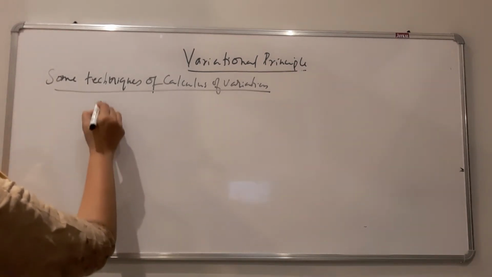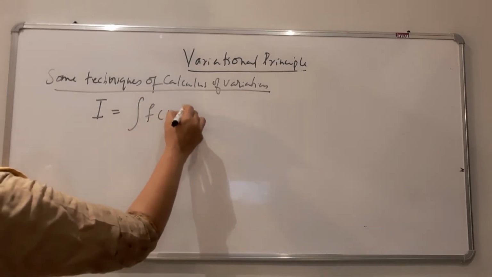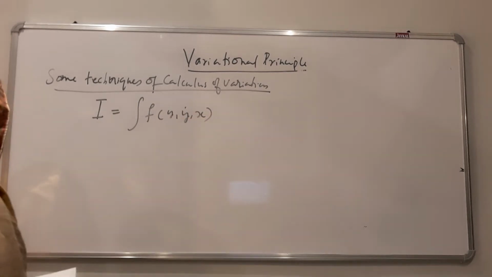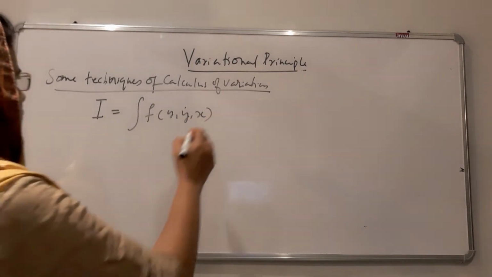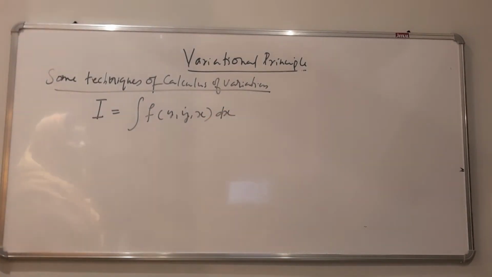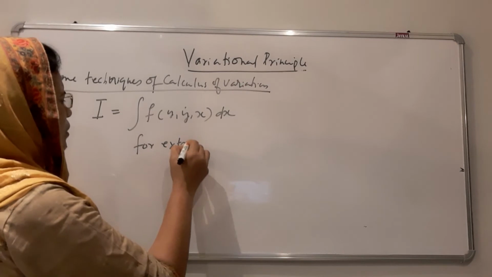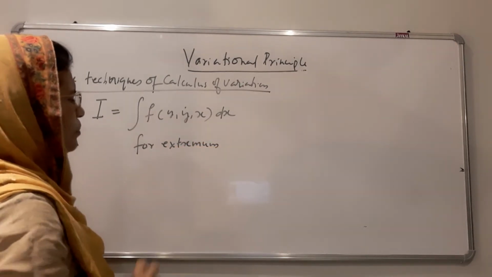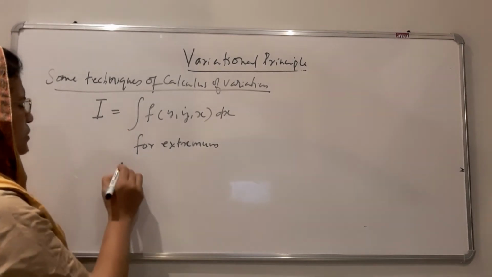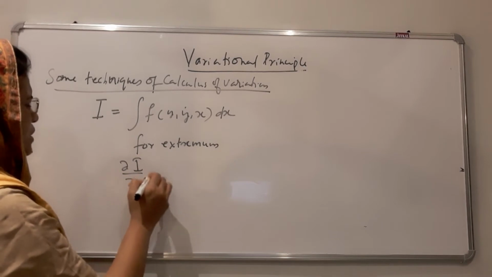That is, a path I is written as the integral of f of y, y dot, x into dx. We know that for the extremum path, for minimum or maximum, there is no change in path. Dou I by dou alpha is equal to 0.